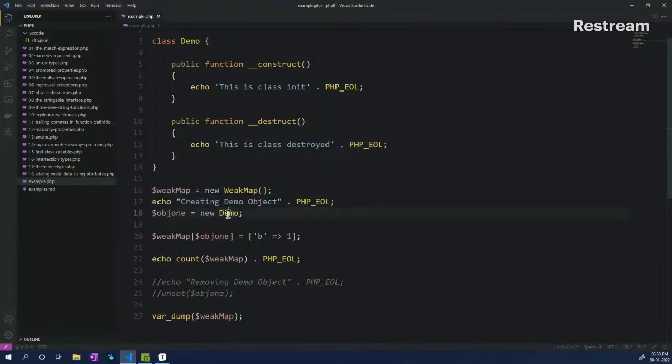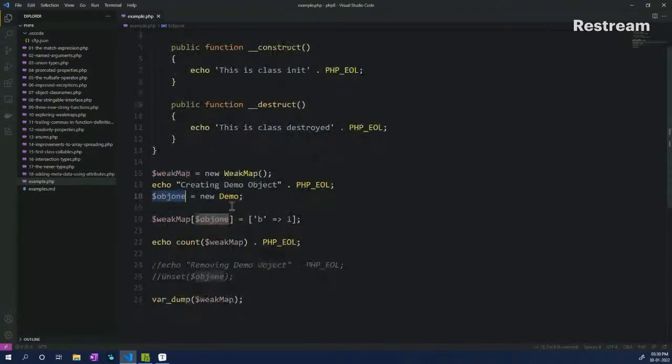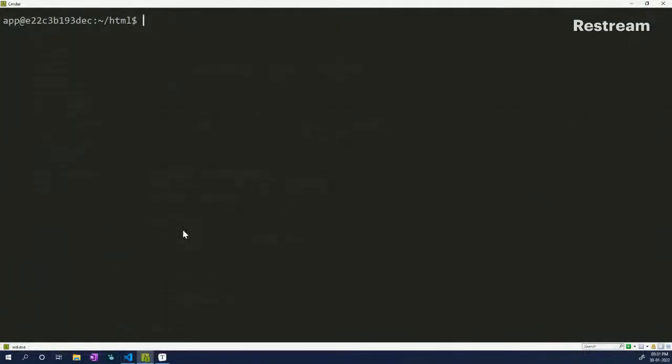Then we are initializing our demo class into a variable called obj1. Then we are using the weak map variable, creating an array key and assigning the object here, and then whatever value we want to. And then we are trying to figure out the count, like how many classes have been assigned or how many array keys does it have. And then we finally do a var_dump. So let's see what output we get here.